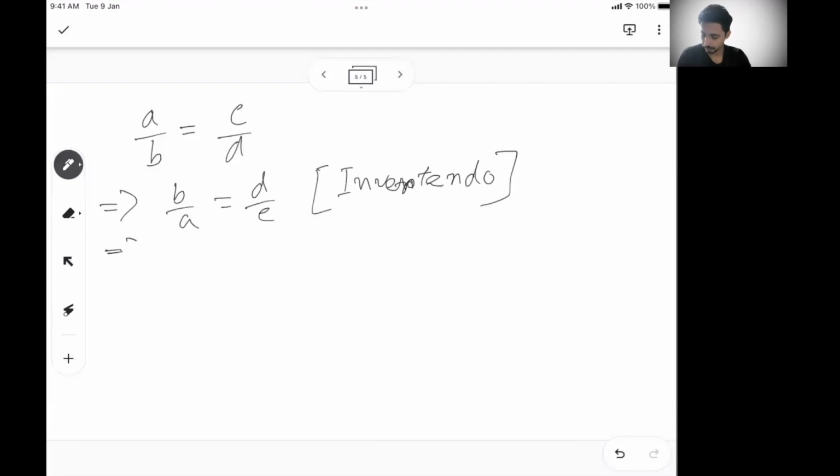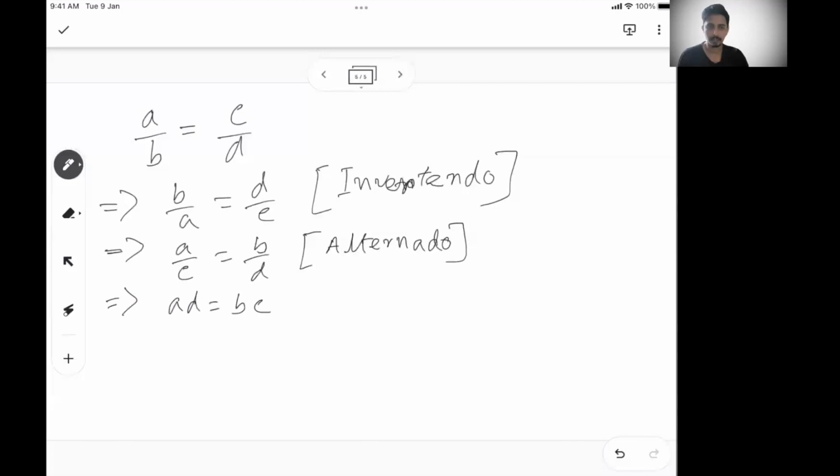Then we can write A by C is equal to B by D. This is called alternando. Basically you are taking the numerator from the other side to the denominator, and the denominator from this side to the other side's numerator. You are altering this. You can also write AD equal to BC, just cross multiplication. It does not have a typical name as such. And then if you add 1 to both the sides, we can write A plus B by B equal to C plus D by D. So this is nothing but your componendo.